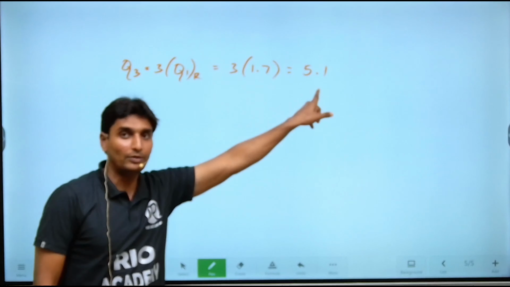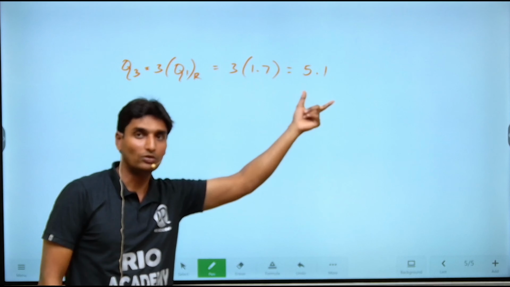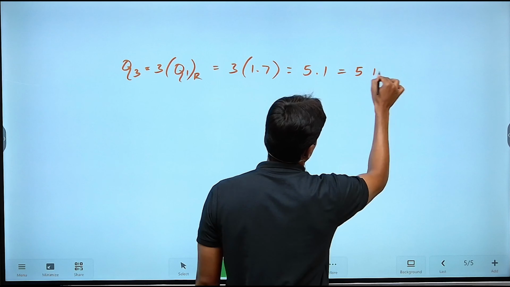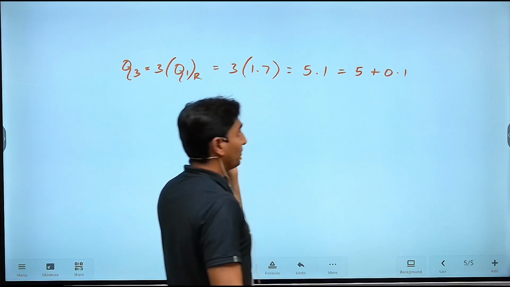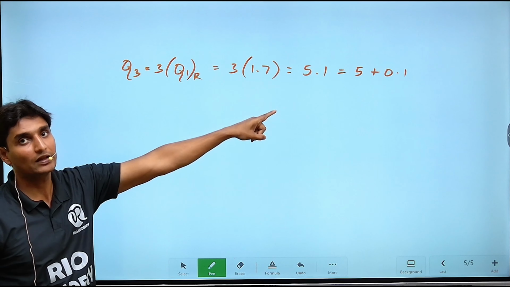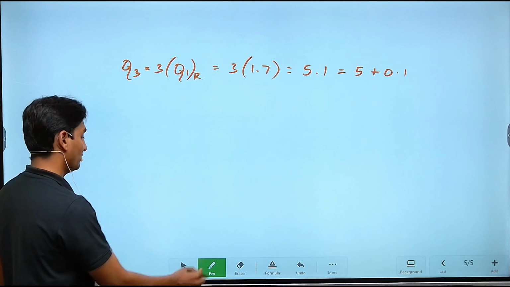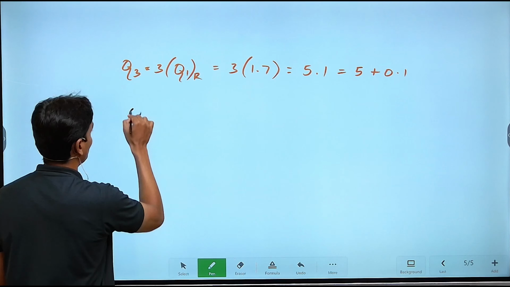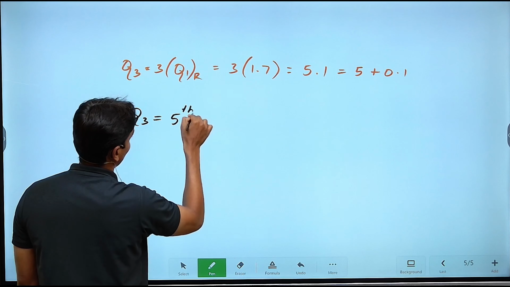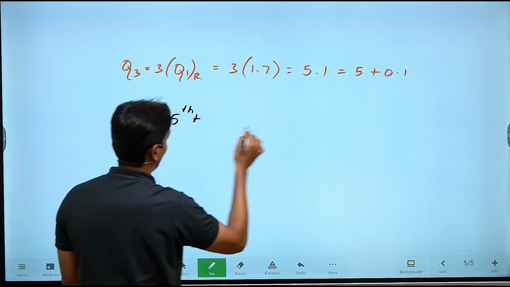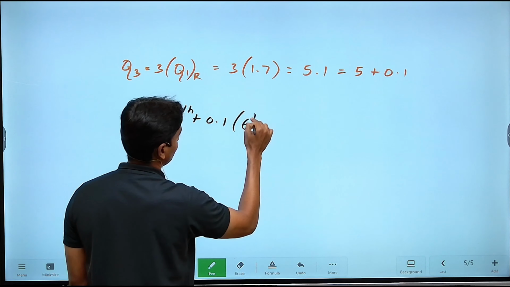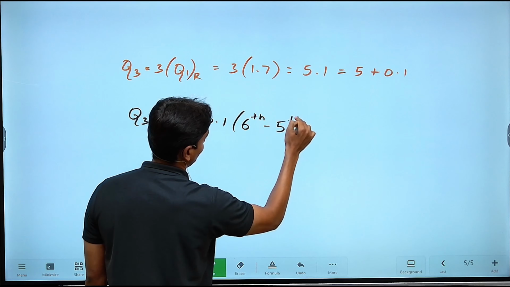Now once again, this 5.1 is your rank. This is not actually the quartile. 5.1 is your rank. I'm going to split it further as the fifth position and 0.1. 5.1 can be written as 5 plus 0.1. That once again, guys, is the position. Now if you want the third quartile value, you have to substitute the values here. The third quartile is given by the fifth term plus 0.1, which you divide among the next term. Which is the next term, guys? After 5 it is 6: the sixth term minus the fifth term.